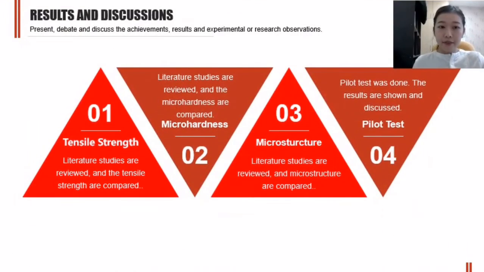So for the result part, as I mentioned earlier, the result part will be in four different scopes. The first one is I compare the result in terms of tensile strength. Second is I compare the result in terms of micro hardness. The third is I compare the result in terms of microstructure. And finally, I discuss my pilot test result.